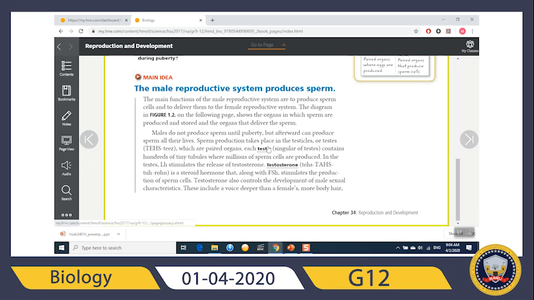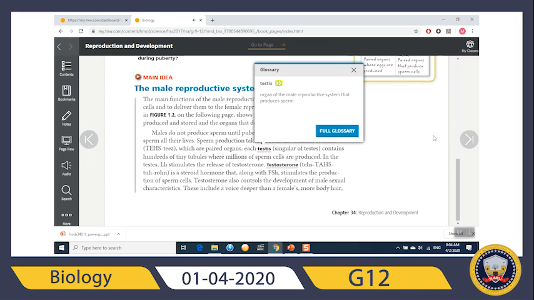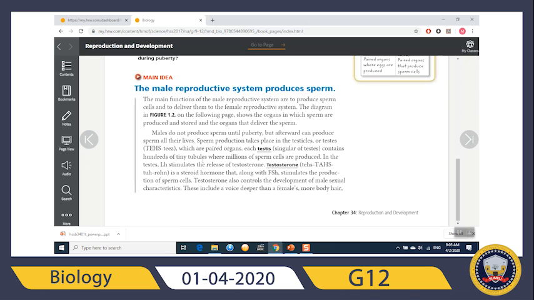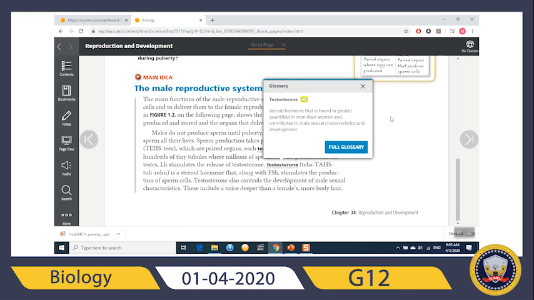Now, what is the testis? The testis is the organ of the male reproductive system that produces sperm. It contains hundreds of tiny tubules where millions of sperm cells are produced. In the testis, LH, this hormone, stimulates the release of testosterone.